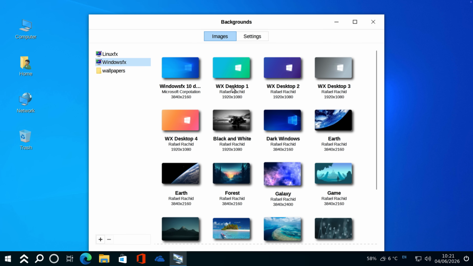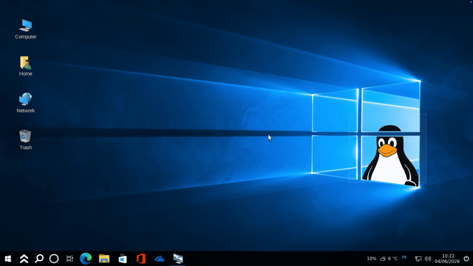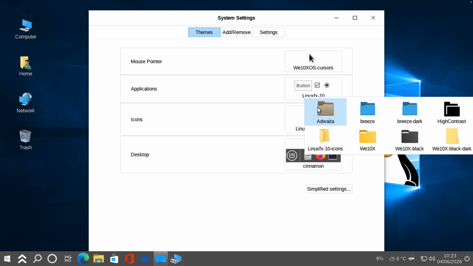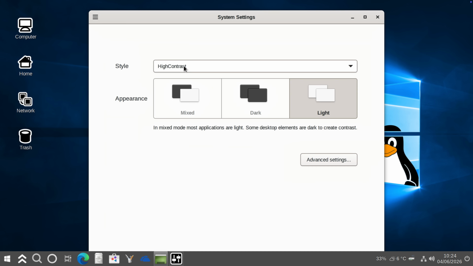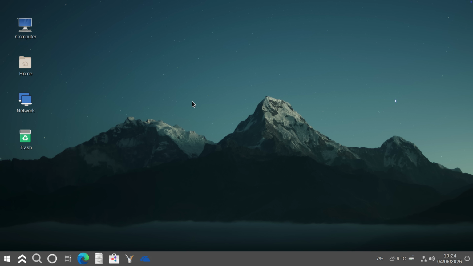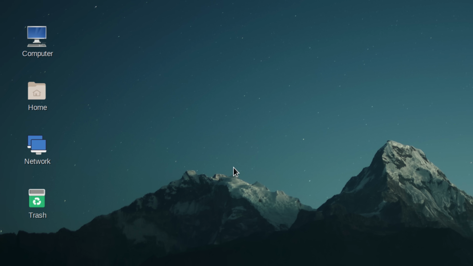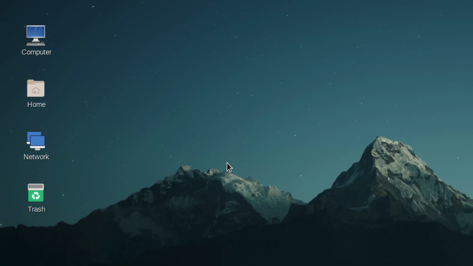Change desktop background. What are these wallpapers? Windows Talks. That's interesting. Could I possibly turn this one back to Cinnamon? We might just be back to Cinnamon. What is this? Adwaita. I have just de-bloated my Ubuntu 10 and made it into like basic Cinnamon, I guess. So far, this is the worst operating system, but let's see if the other ones can beat this one.